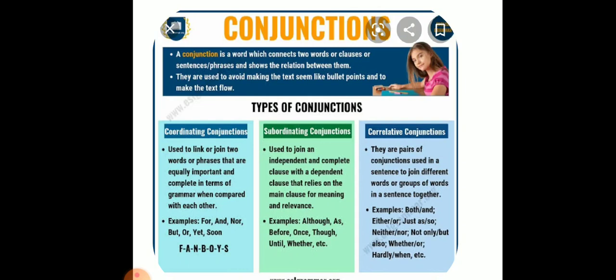Whereas, if we talk about correlative conjunctions, they are pairs of conjunctions used in a sentence to join different words or groups of words together. For example: both and, either or, just as so, neither nor, not only but also, whether or, hardly when, etc.